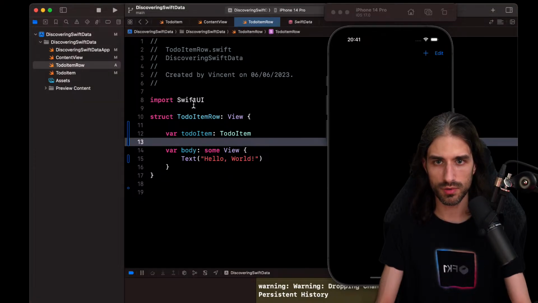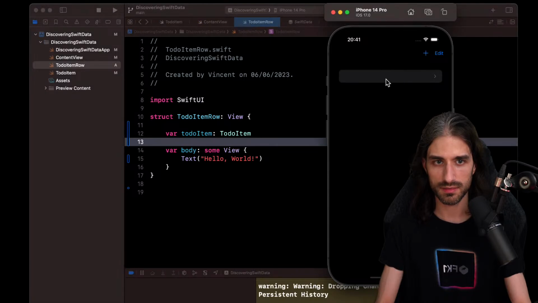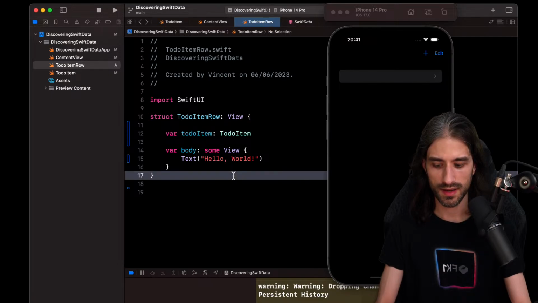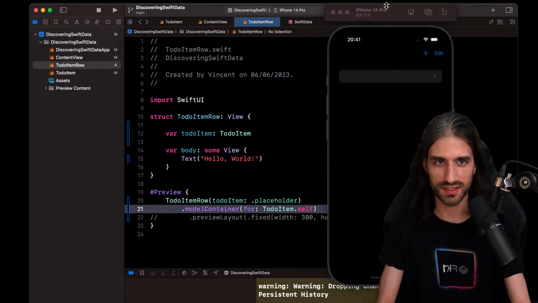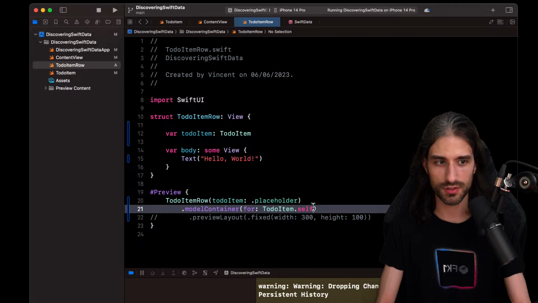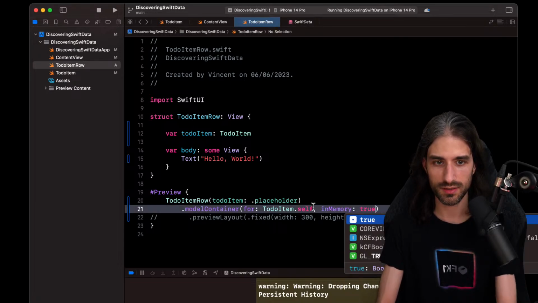So to-do item row, you know what? Let me add something here. Okay. So you know what? I want to try what you suggested, just to see if it works. So model container and in memory. So in memory set to true.